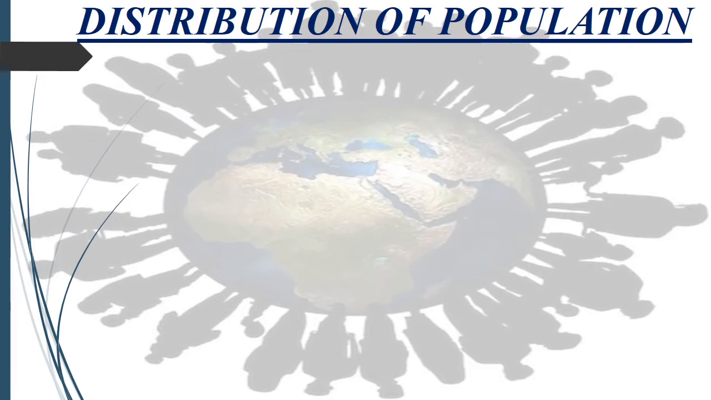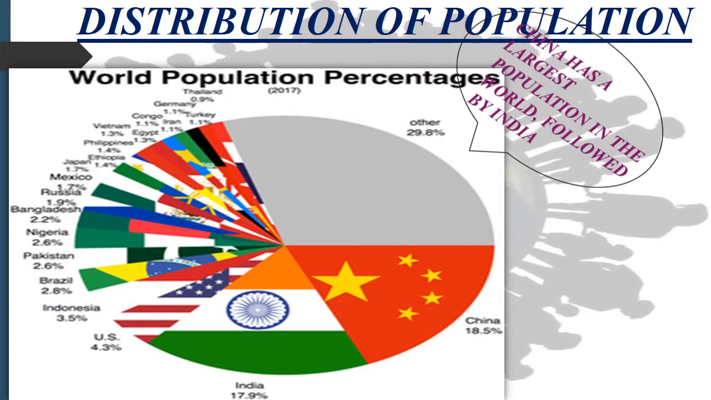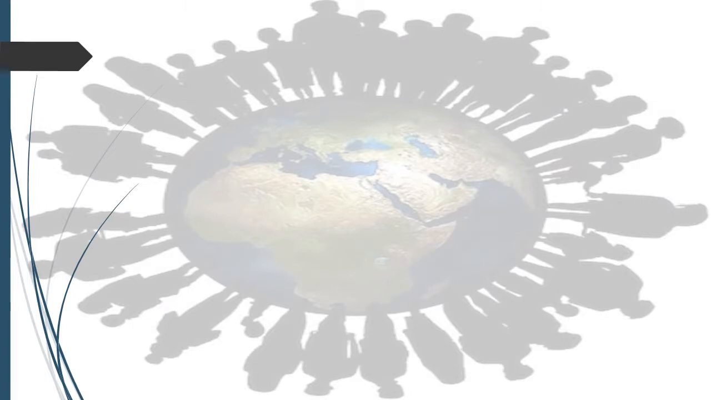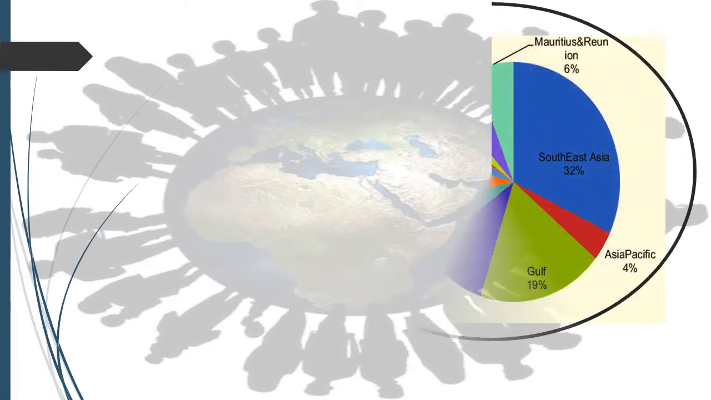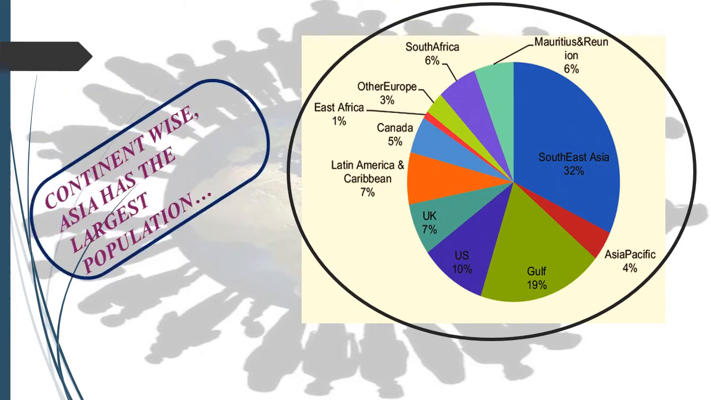As we move further and discuss the distribution of population, China has the largest population in the world with over 1.38 billion, followed by India with over 1.34 billion people. Continent-wise, Asia has the largest population with over 4.4 billion people, followed by Africa, Europe, North America, South America, etc.